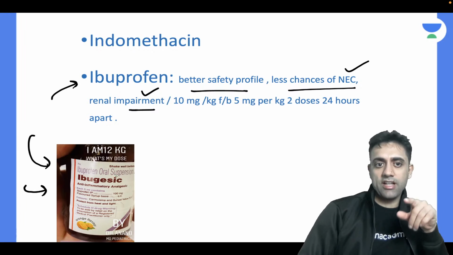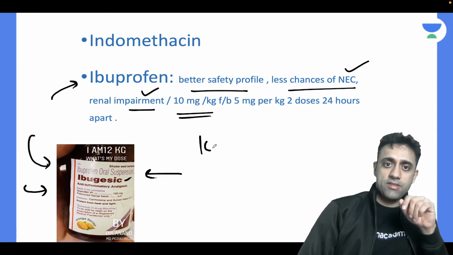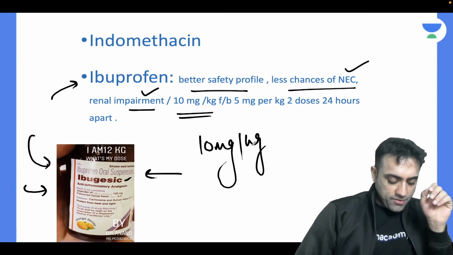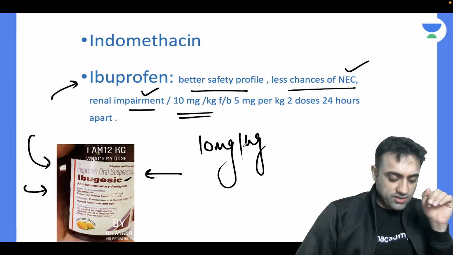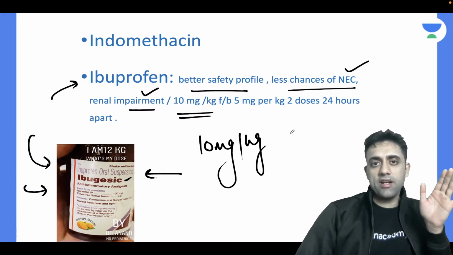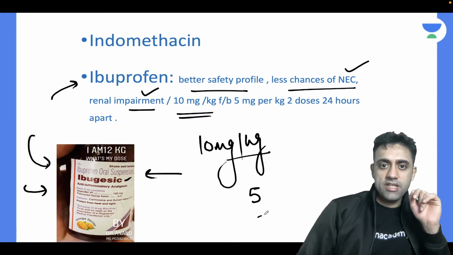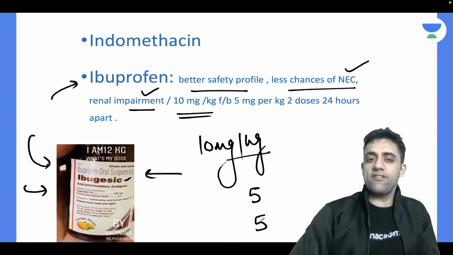This is the syrup, that's what it comes in at our hospital. Syrup Ibugesic or ibuprofen, the dose is 10 mg per kg. Again, it's not important for you, but many of our super specialty students are watching this session. So for super specialty students, we give ibuprofen 10 mg per kg, followed by 5 mg and then 5 mg. That means 10, 5, 5.